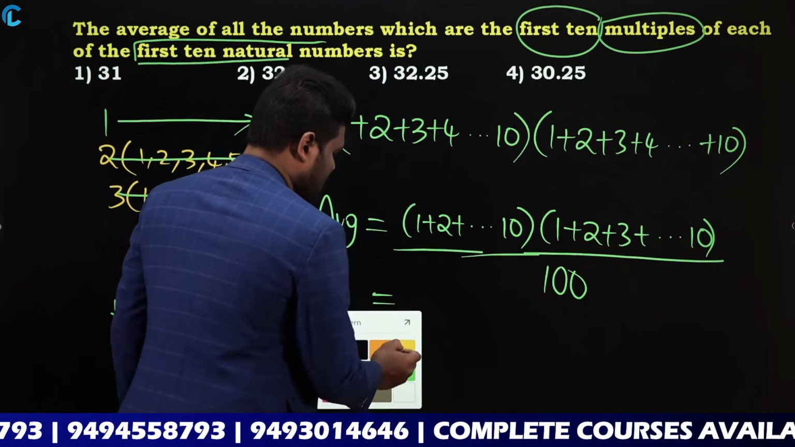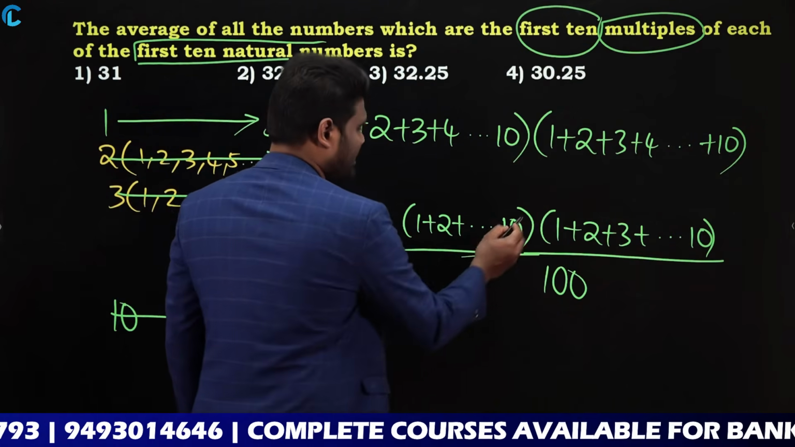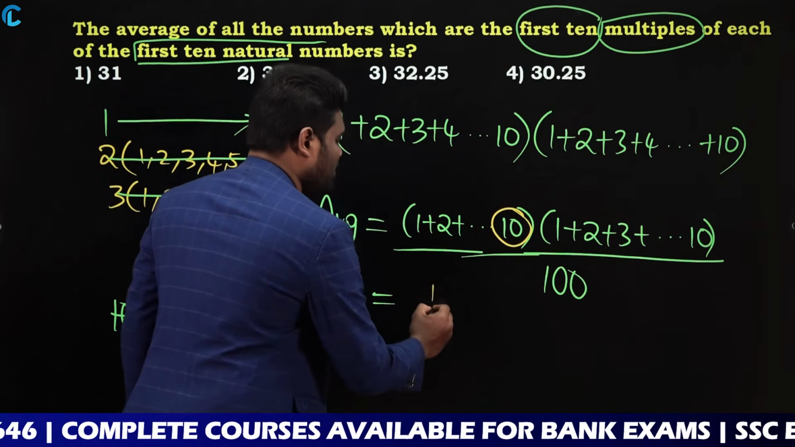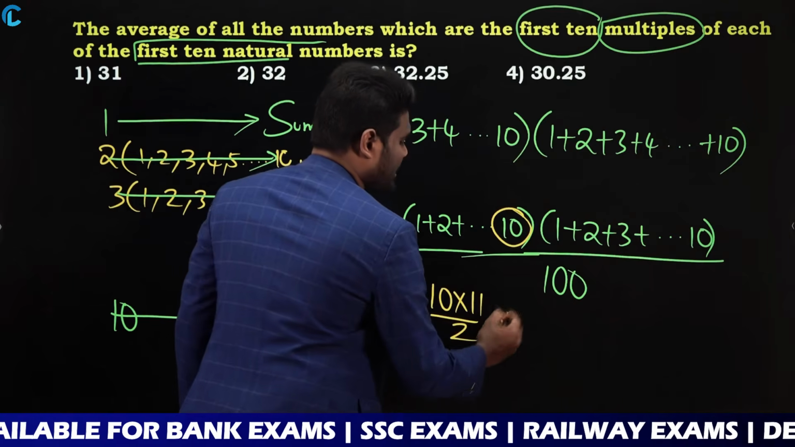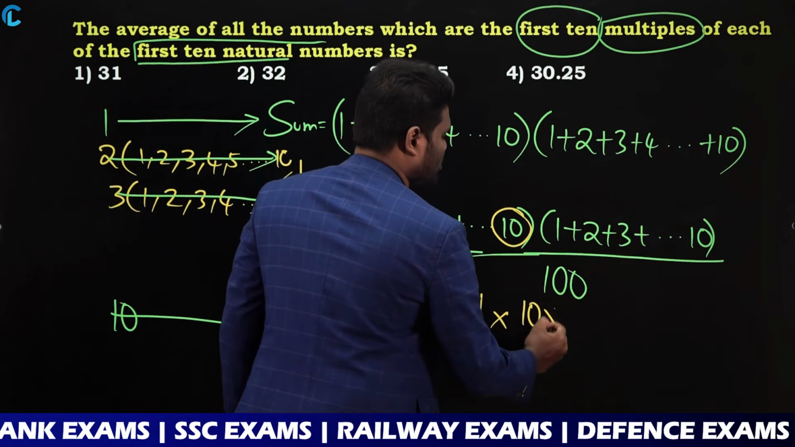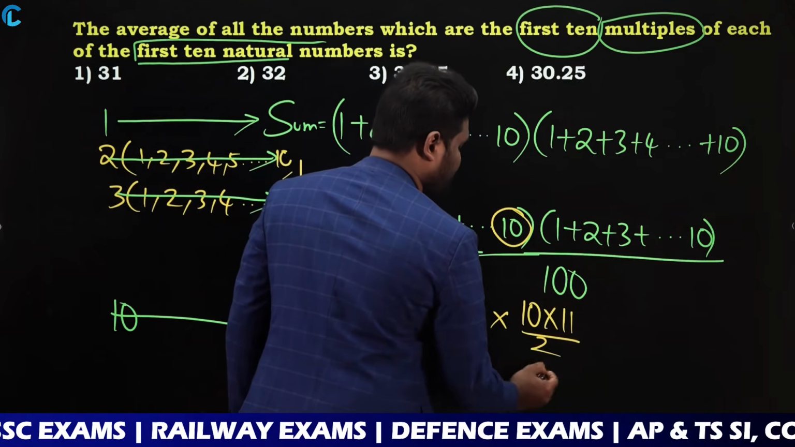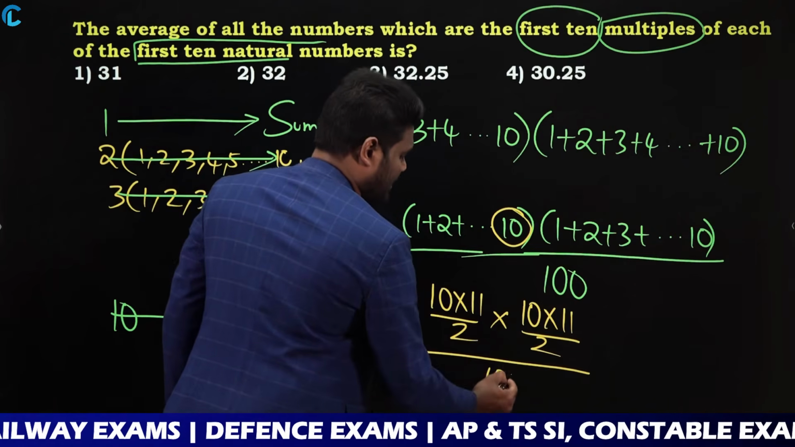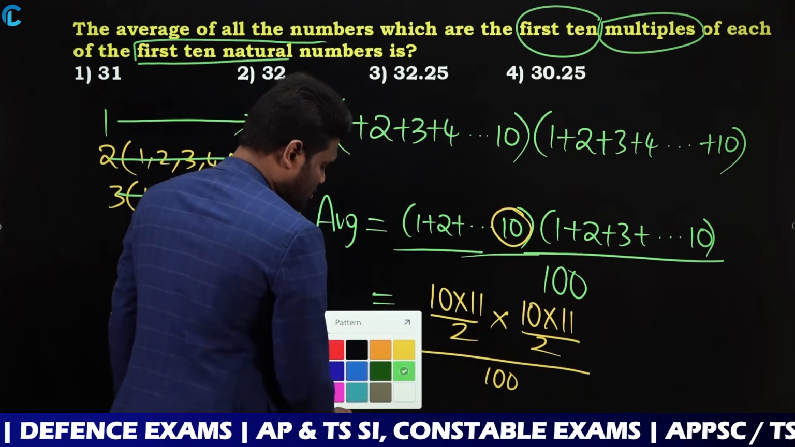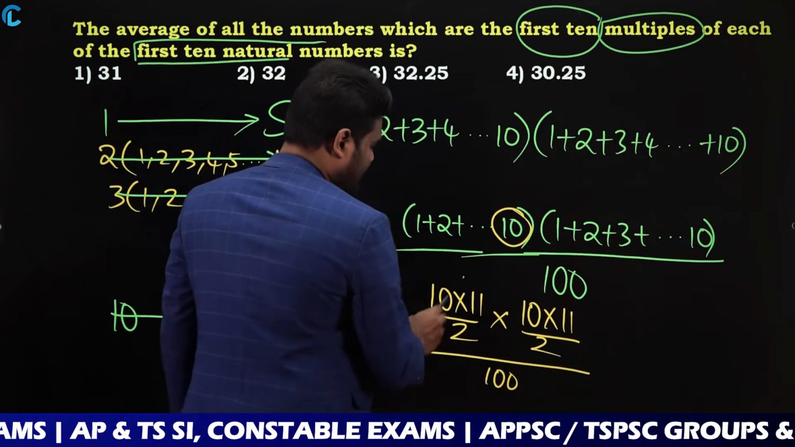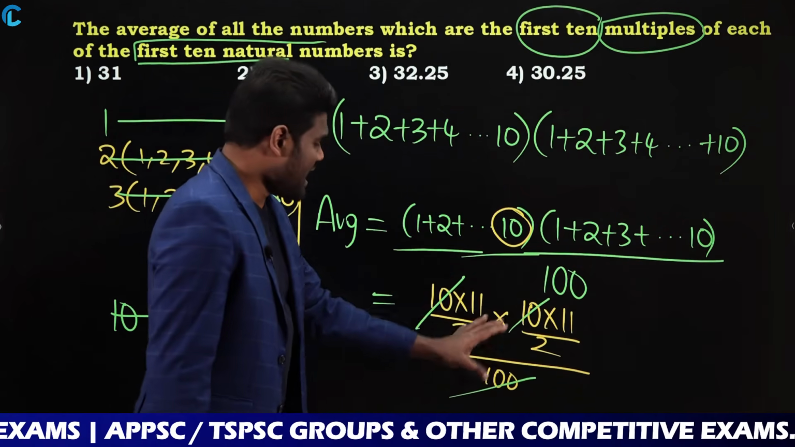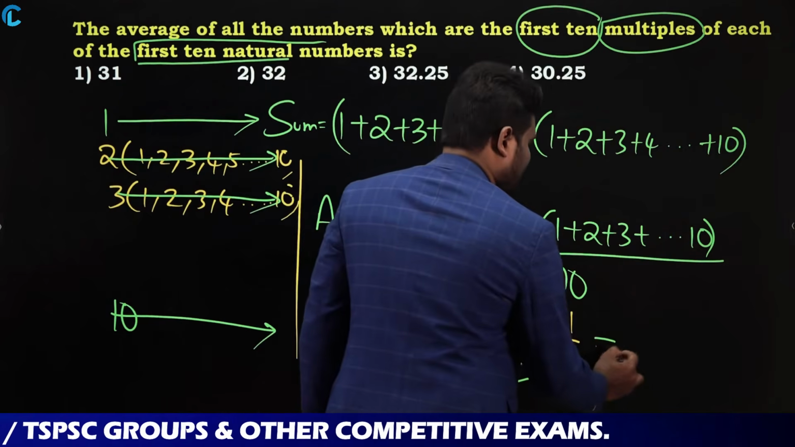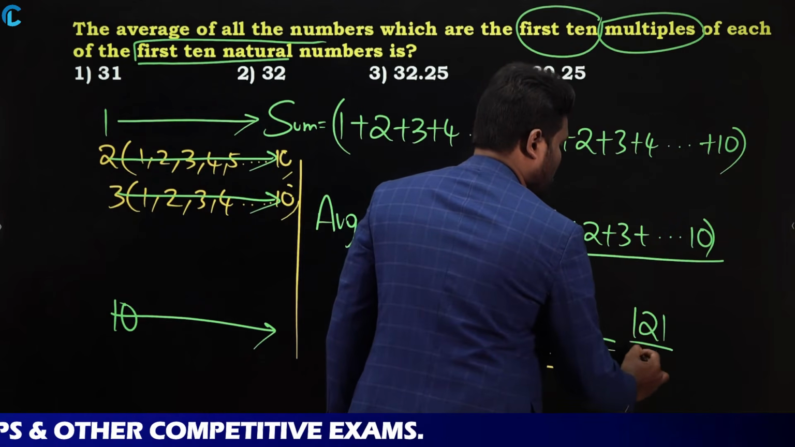Here the highest number is how much? Here the highest number is nothing but 10. So n into n plus 1 by 2 means 10 into 11 by 2. Similarly, this one also 10 into 11 by 2, divided by 100. Yes or no? So calculate this. 10 into 10 is 100, so 100 gets cancelled. So 11 into 11 is 121.